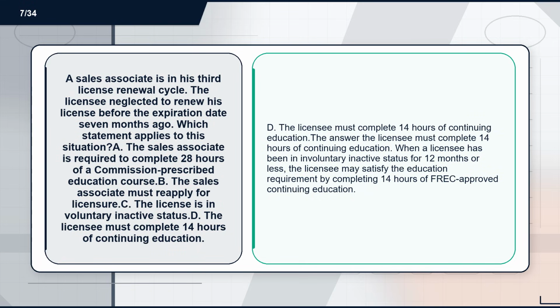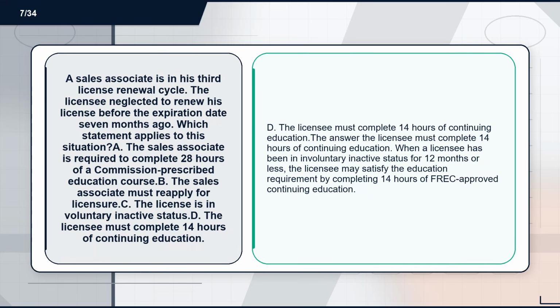Flashcard 7. Term. A sales associate is in his third license renewal cycle. The licensee neglected to renew his license before the expiration date 7 months ago. Which statement applies to this situation? A. The sales associate is required to complete 28 hours of a commission-prescribed education course. B. The sales associate must reapply for licensure. C. The license is in involuntary inactive status.